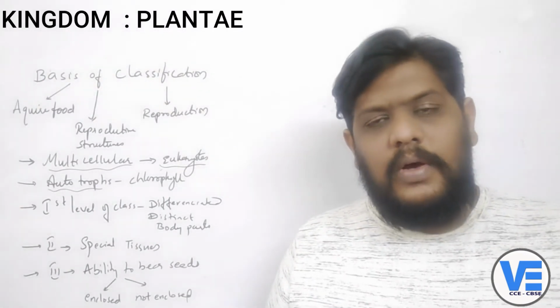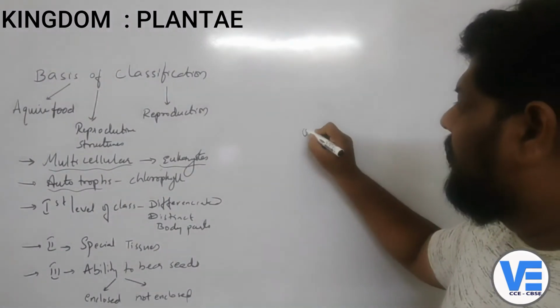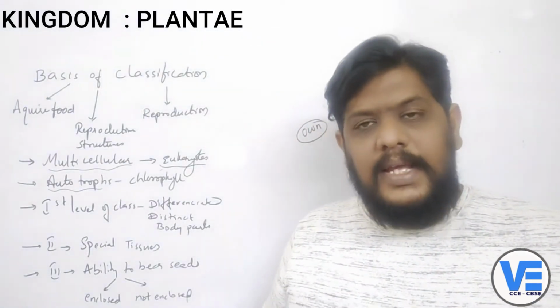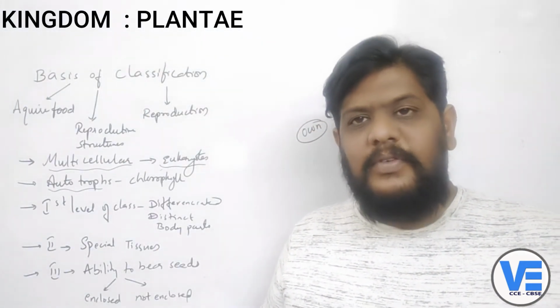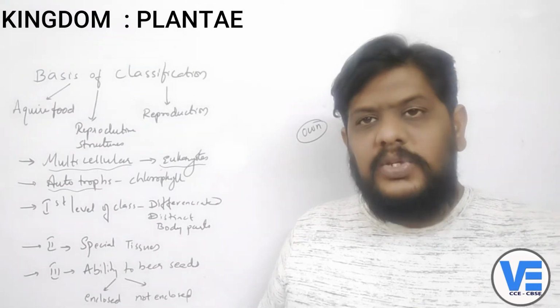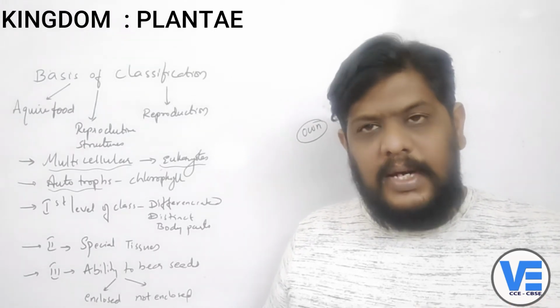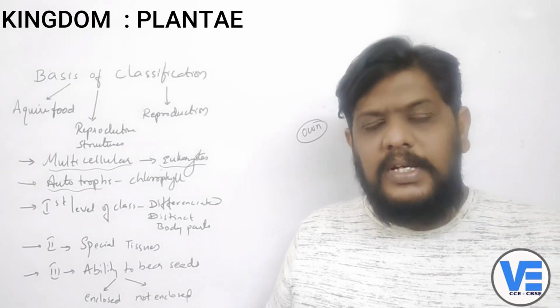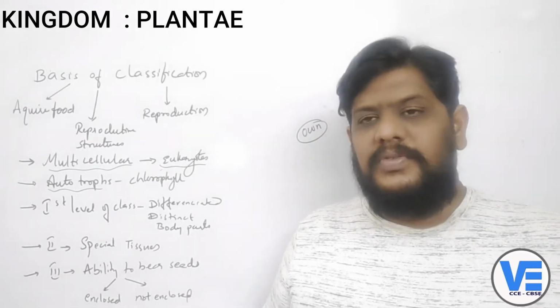And the second thing which we study here is that these organisms are autotrophs. Now what are autotrophs? The organisms which are able to prepare their food on their own are called autotrophs. These autotrophs can prepare their food on their own, right? So they don't depend on any other organism for their food material because they prepare their own food material. So that is a point which we have to remember.